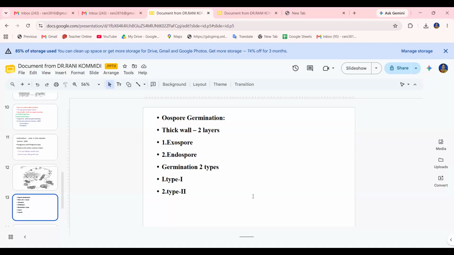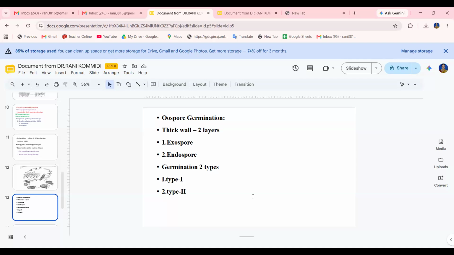The outermost layer is the exine, which is very thick and tuberculate, and the inner layer is known as the intine. Sometimes a third layer is also present between the exine and intine. A single large diploid nucleus lies in the center of the oospore. That is the oospore.